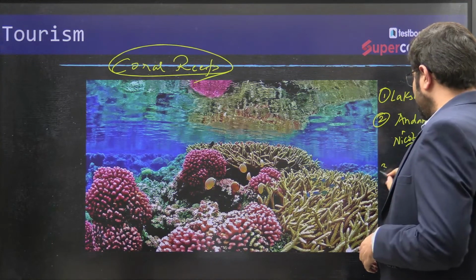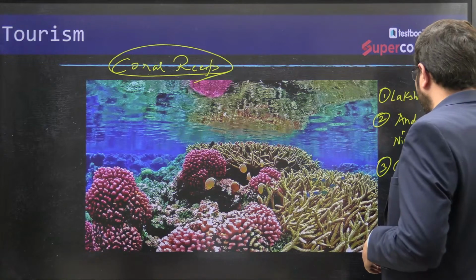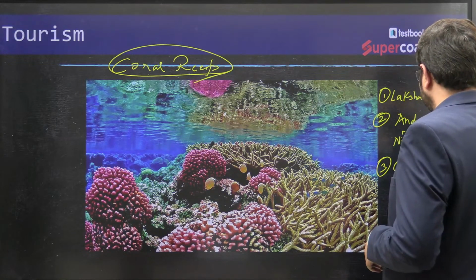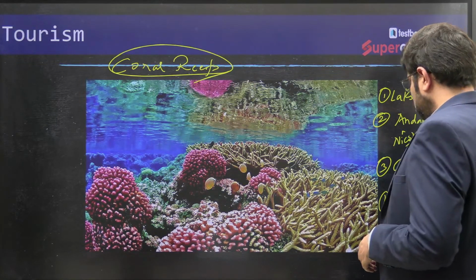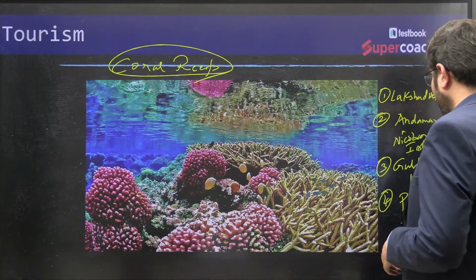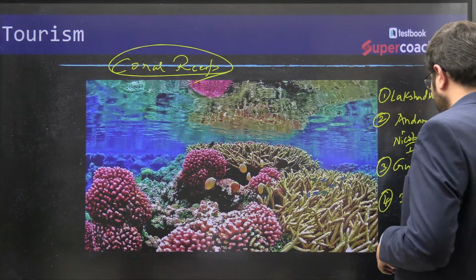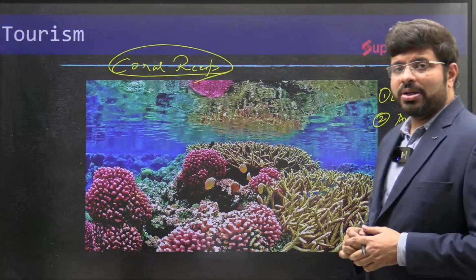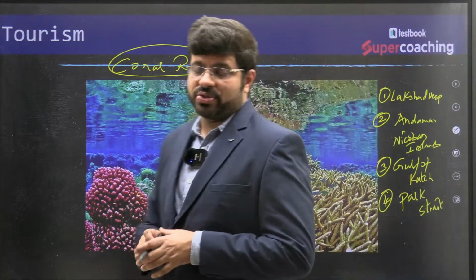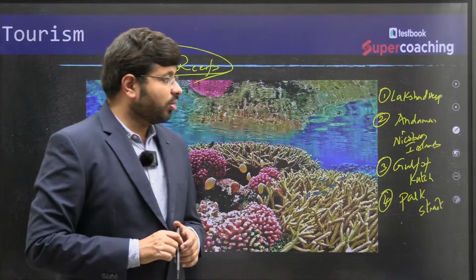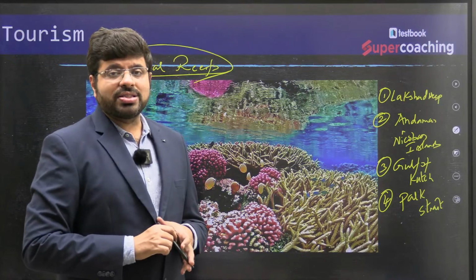Andaman Nicobar Islands. Then you have the Gulf of Kutch. And then you have the Palk Strait. In fact, these are the four places in India where you find the coral reefs. In all other places of India, coral reefs are absent. The reason is very simple.